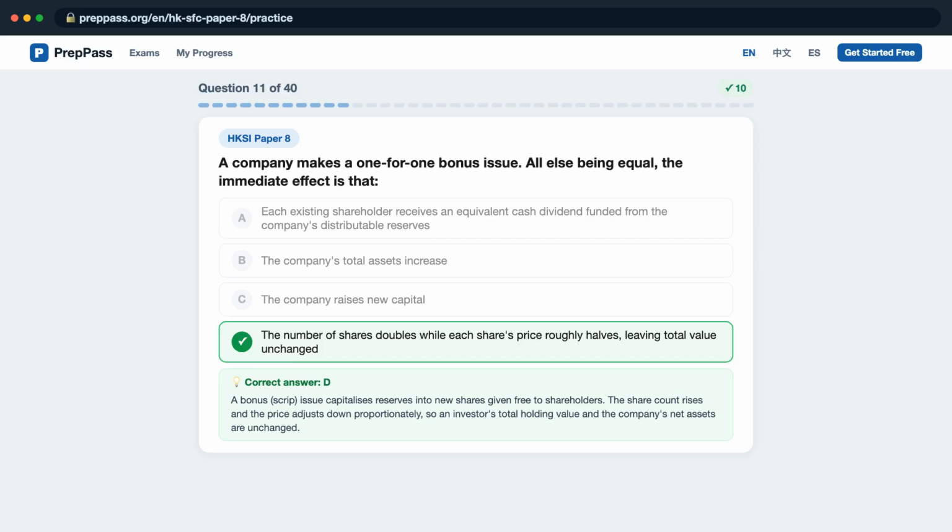A bonus, or scrip, issue capitalizes reserves into new shares given free to shareholders. The share count rises and the price adjusts down proportionately, so an investor's total holding value and the company's net assets are unchanged.